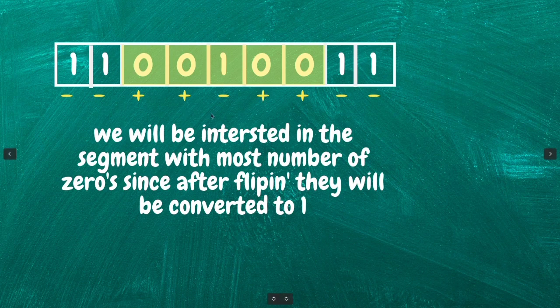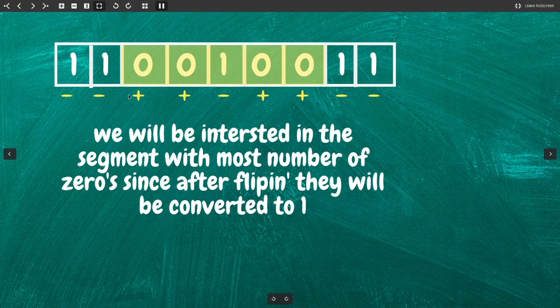So see this segment, we have 3 plus and 1 minus, that is 3 minus 1, that is 2. We are still running with a profit of plus 2. Again we consider this, we go to plus 3, since this is again a positive. See this segment, we have 4 zeros and 1 one, that is we will have a profit of 3 if we flip this one. But if we flip this one, no, again it will be negative. Again if we flip this one, it will be negative. So this is our segment.